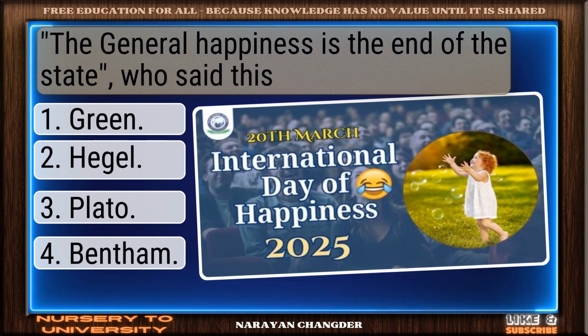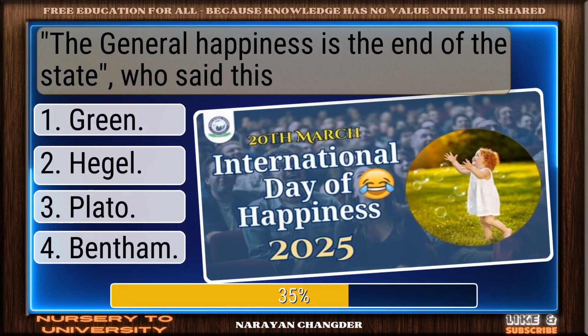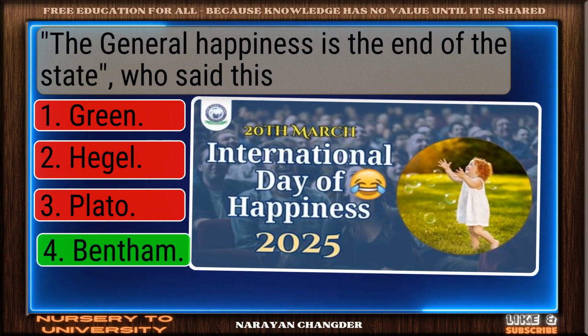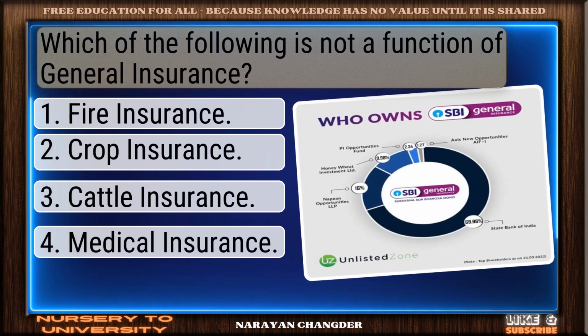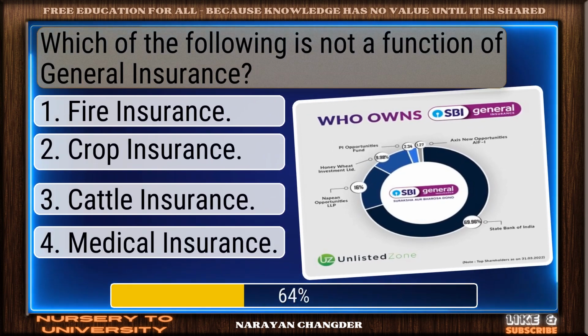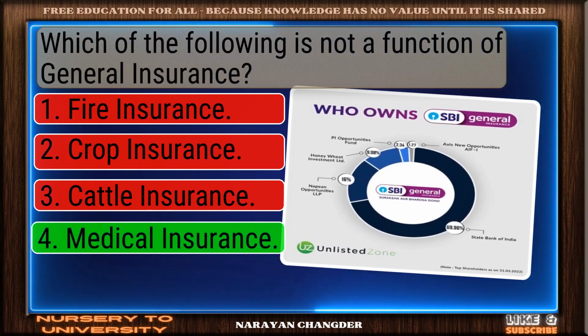The general happiness is the end of the state. Who said this? Smart pick. Bentham is correct. Which of the following is not a function of general insurance? Smart move. Medical insurance is accurate answer.